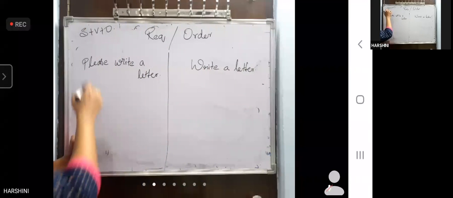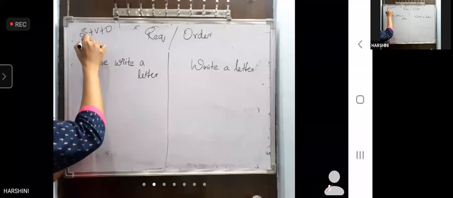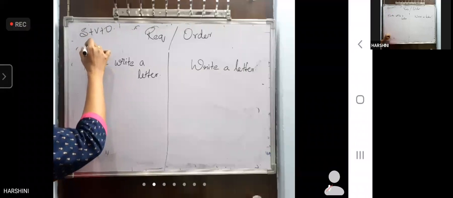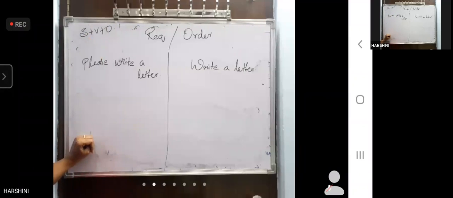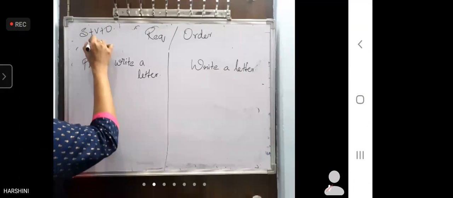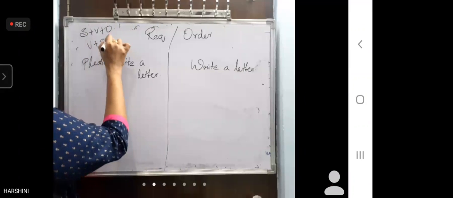Okay. Next, the other one is interrogative. What is the structure of interrogative? Verb, plus subject, plus object.